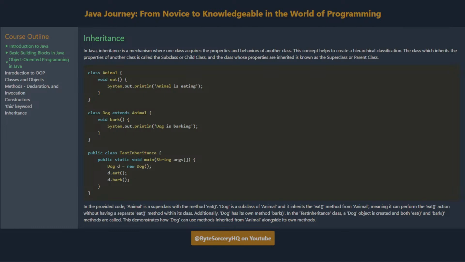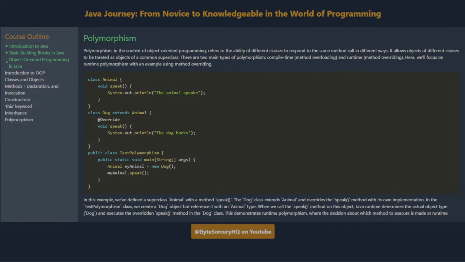In the provided code, Animal is a superclass with the method eat. Dog is a subclass of Animal, and it inherits the eat method from Animal, meaning it can perform the eat action without having a separate eat method within its class. Additionally, Dog has its own method, bark. In the TestInheritance class, a Dog object is created, and both eat and bark methods are called. This demonstrates how Dog can use methods inherited from Animal alongside its own methods.